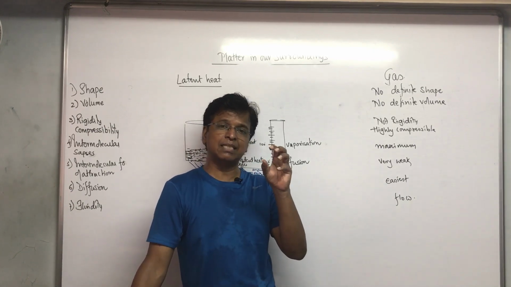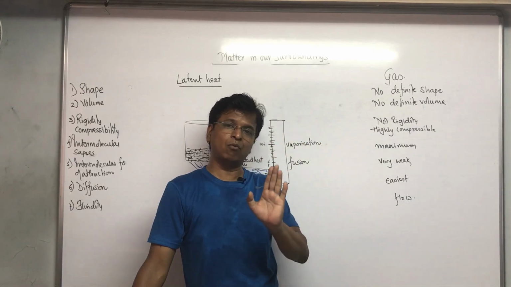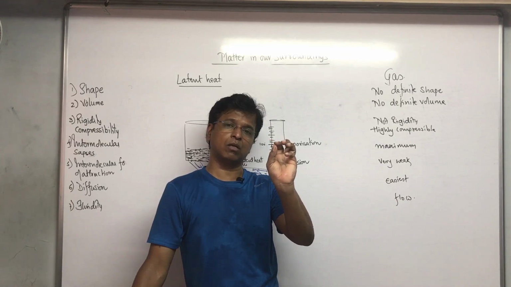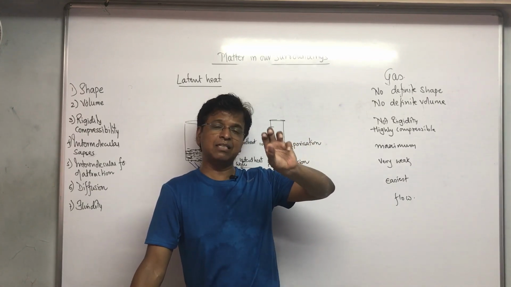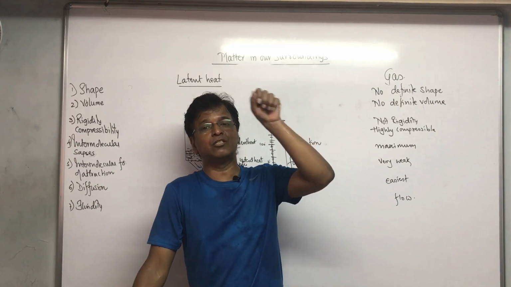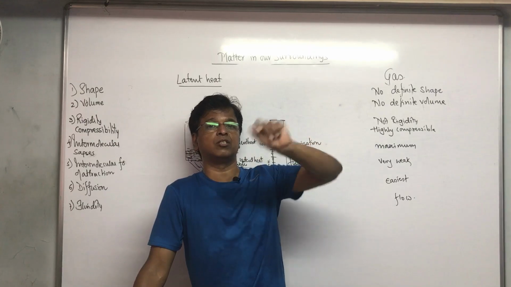Because the latent heat is stored in steam. When you boil the water, the heat raises the temperature of the water until it reaches 100 degrees Celsius. Now you supply more heat, and that excess heat is stored in the steam, and then water gets converted into steam.